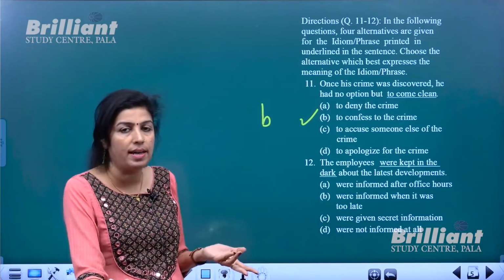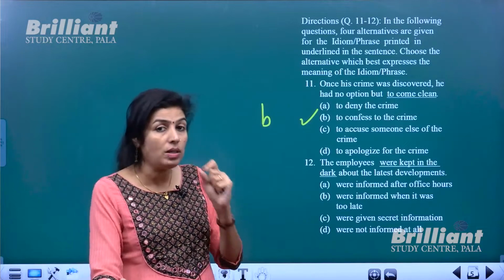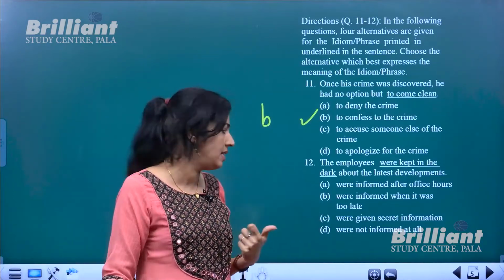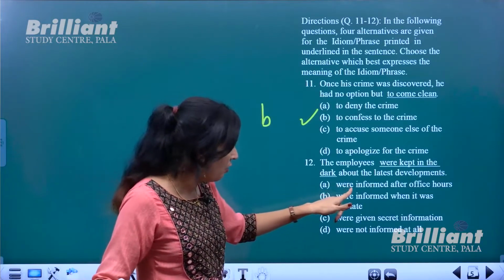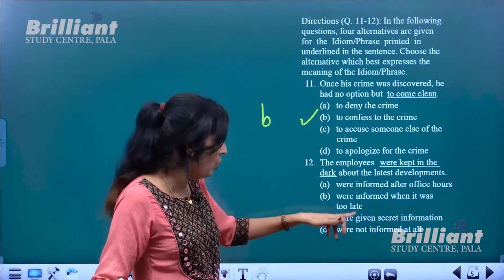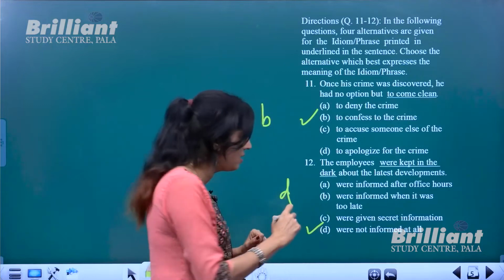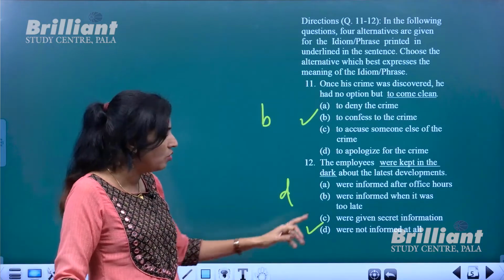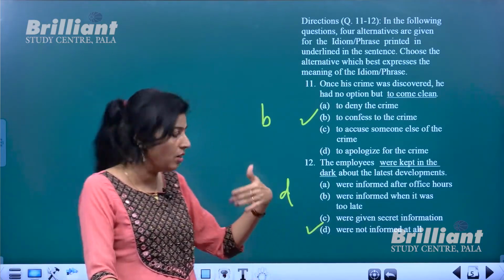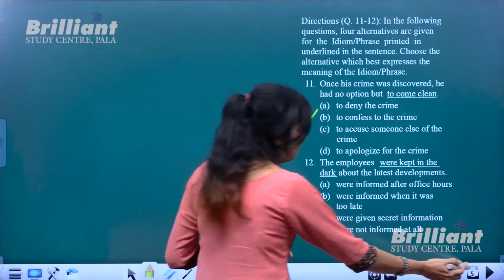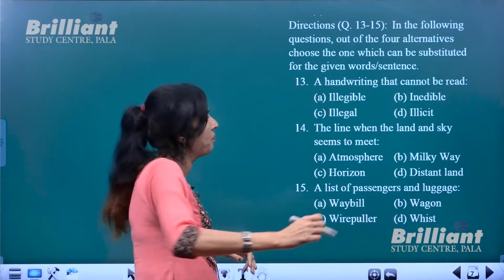So it's obvious that the employees were not informed about the latest developments. So not were informed, but were not informed. So it is the last one, option number D, where the employees were not at all informed, or were not informed at all. Okay, 13, 14, 15.